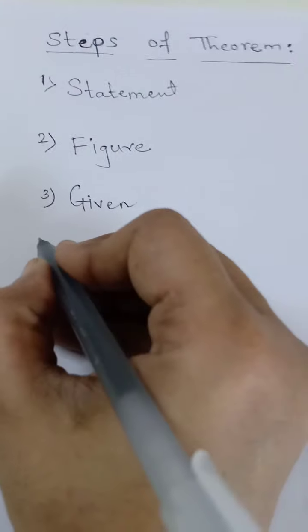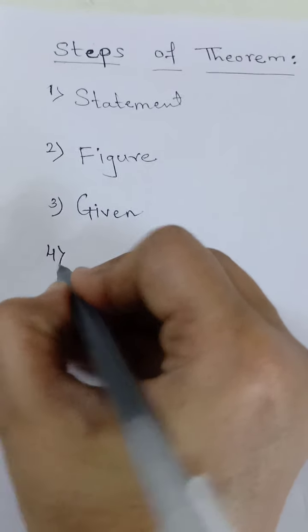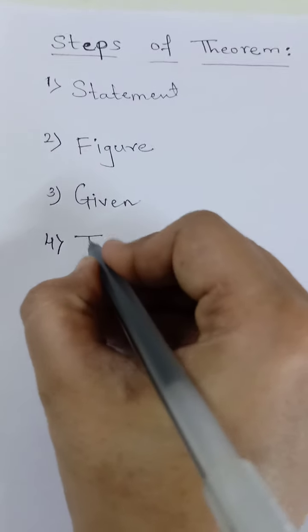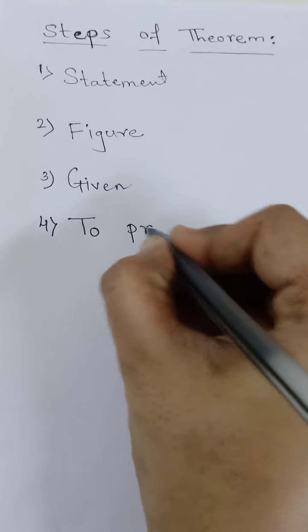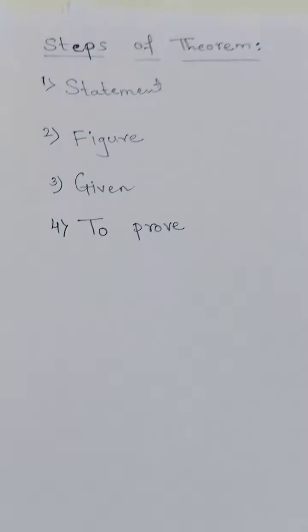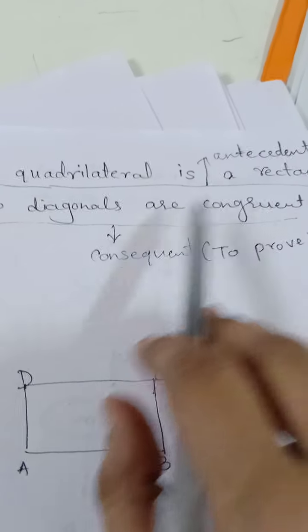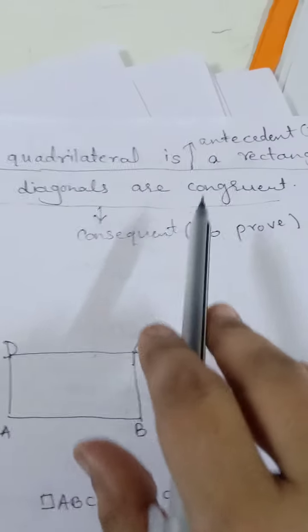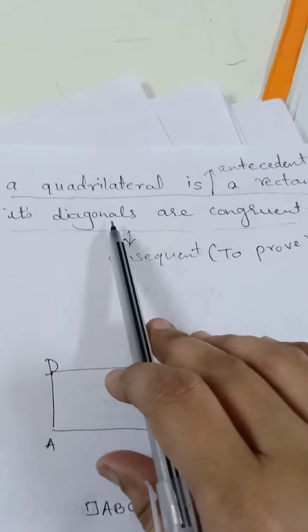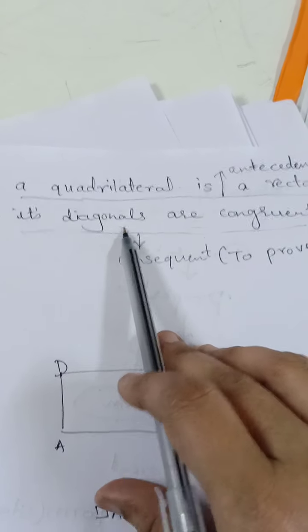After given, we will write the next step, that is step 4, to prove. I think you have heard this, to prove, also. I have explained the second statement: then its diagonals are congruent. So the consequent, the second statement, that is the statement after then, is called to prove. That means we have to prove that these diagonals are congruent.